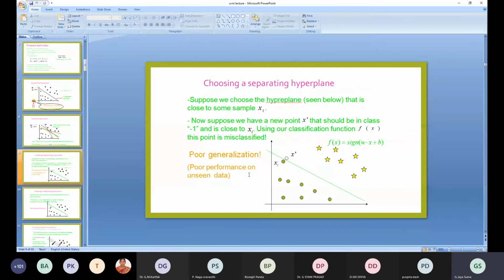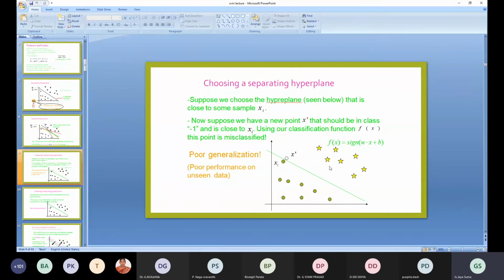All the classified objects, whether a star or a dot, are supposed to be classified in a better, correct way. Above this hyperplane stars are there.